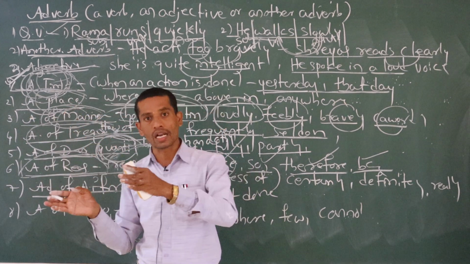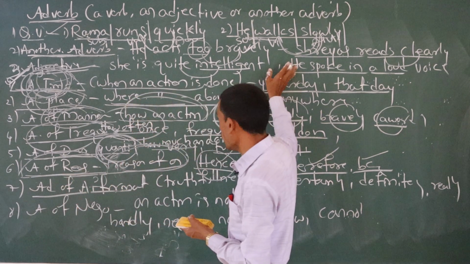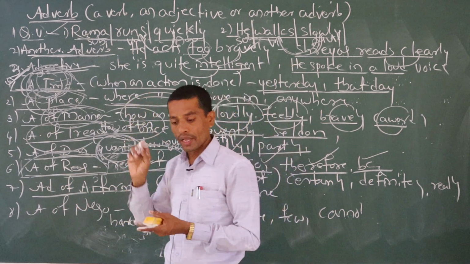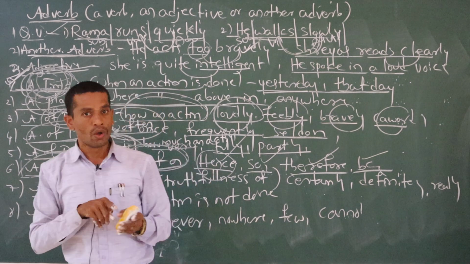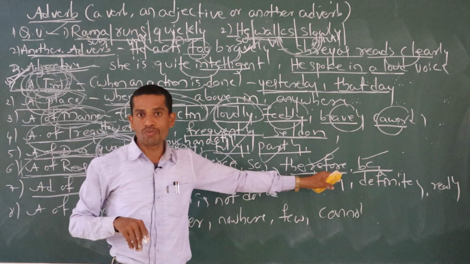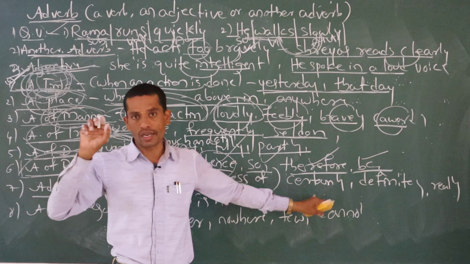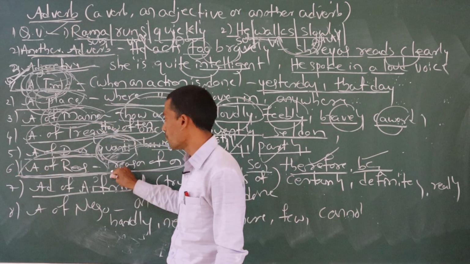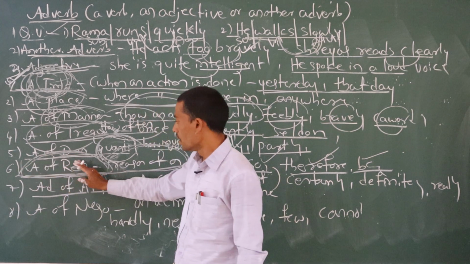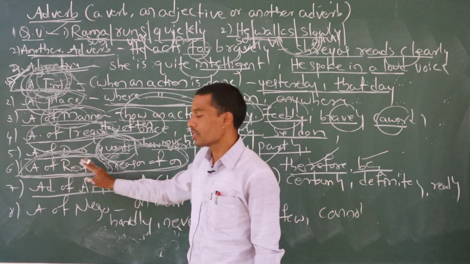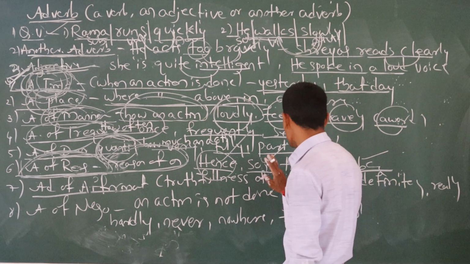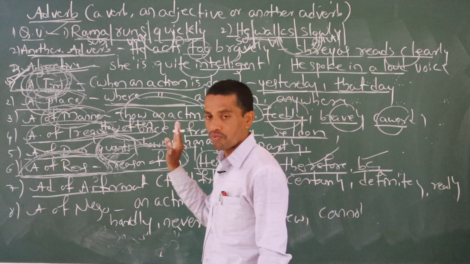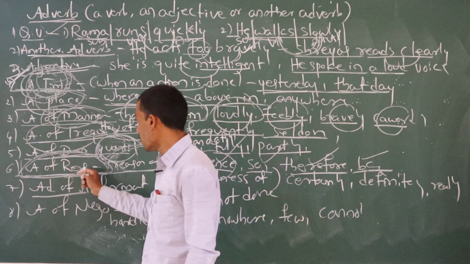Just by seeing the clues, these are the clues, that's why I have written. Suppose you find hence, because, so, therefore, these four clues, you just have to underline. That is adverb of reason. Here no need to understand the definition, just understand these clues. If you find these four words, you come to know that this is adverb of reason.